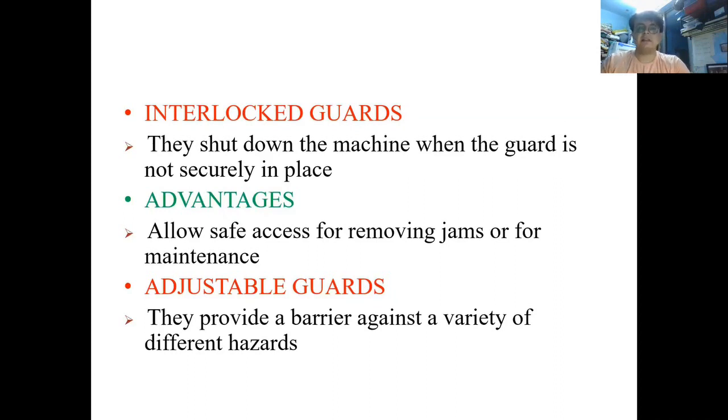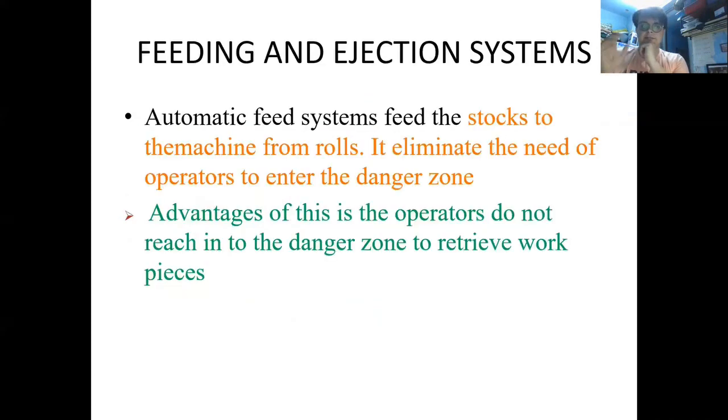Next are the adjustable guards. They provide a barrier against a variety of different hazards. There is a variety of hazards which take place in different ways, so this kind of adjustable guard is flexible and can be provided to give safety to the working personnel.